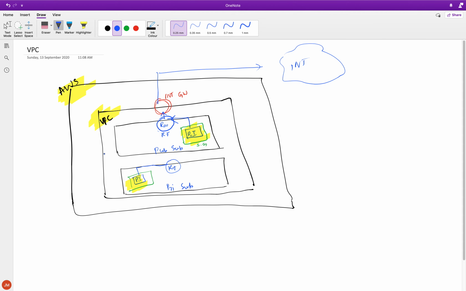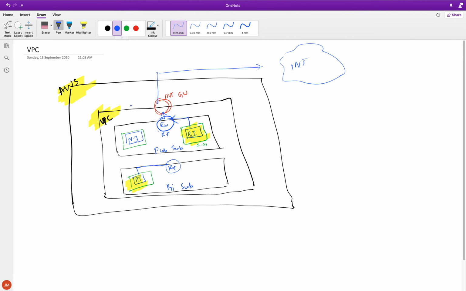Then our traditional NAT comes into play, correct? When I talk about traditional NAT, there are two ways of doing this. The first way is using what we call a NAT instance, and the second way is using a NAT gateway. We'll look at the first option for right now. For that, we'll have to create a NAT instance here. I'm going to say NAT instance, and obviously it's just like any other instance, so it's also going to have a security group of its own.